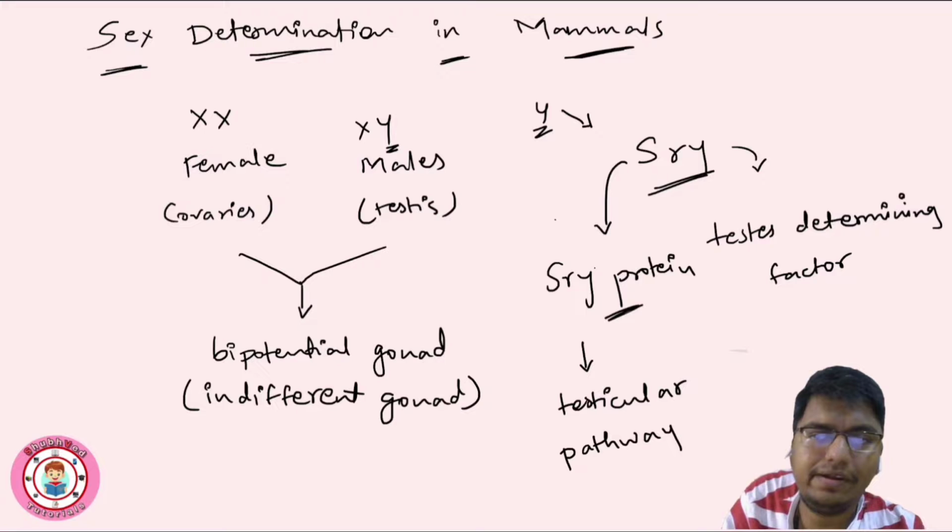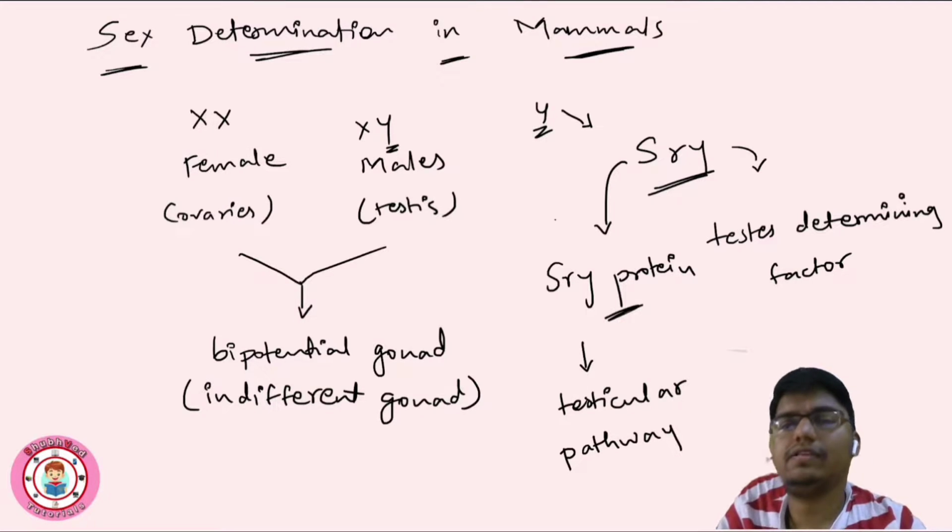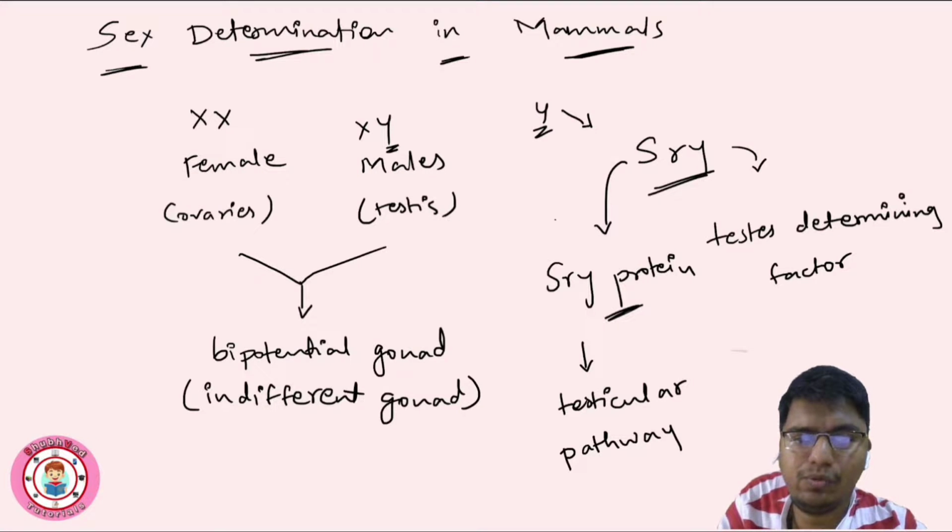In the female, the two X chromosomes do not have SRY, so the testes are not formed. Likewise, if this gene or protein has a fault, when the SRY protein is non-functional, the testes are not formed in males as well.